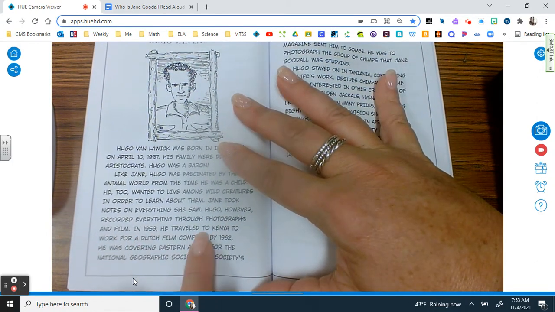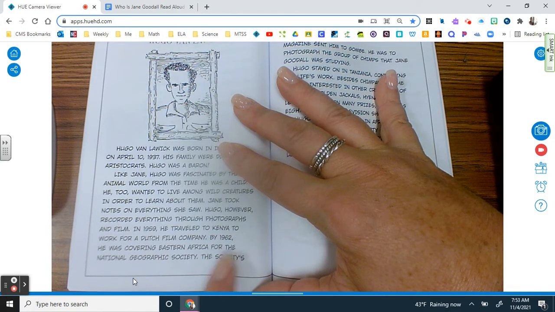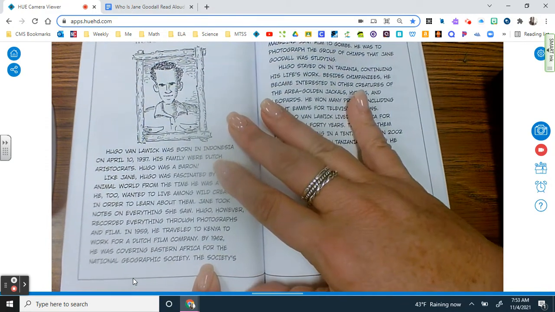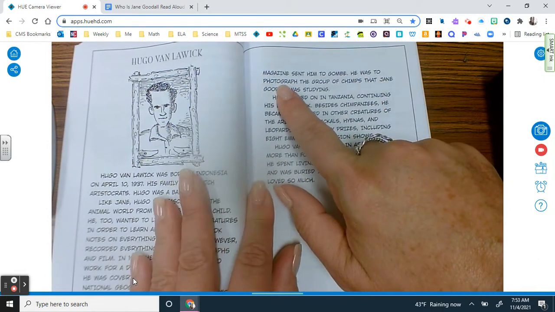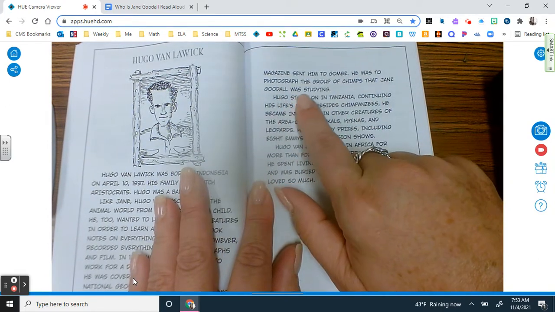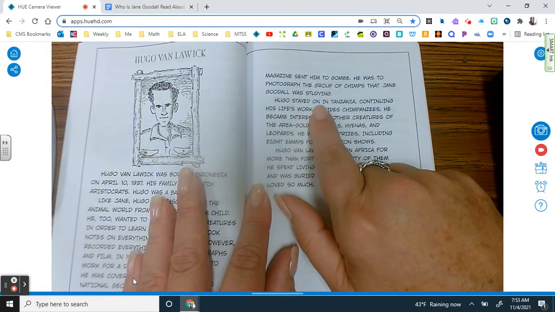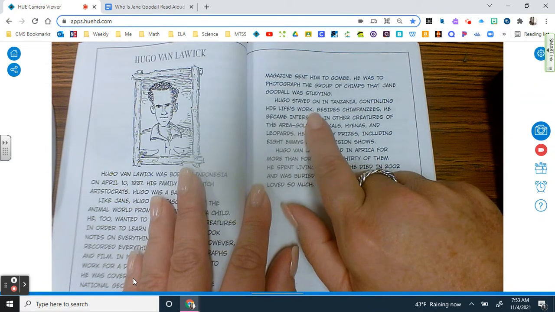Hugo, however, recorded everything through photographs and film. In 1959, he traveled to Kenya to work for a Dutch film company. By 1962, he was covering Eastern Africa for the National Geographic Society. The Society's magazine sent him to Gombe. He was to photograph the group of chimps that Jane Goodall was studying. Hugo stayed on in Tanzania, continuing his life's work.